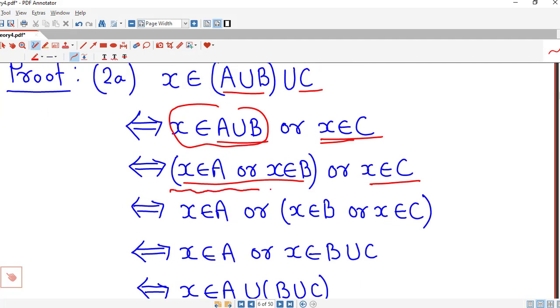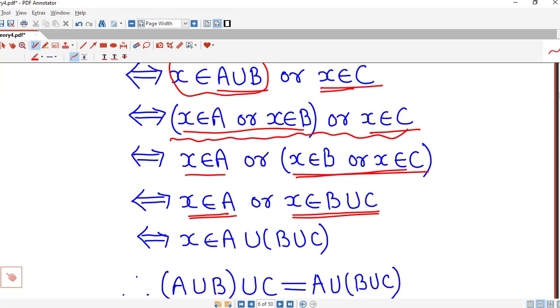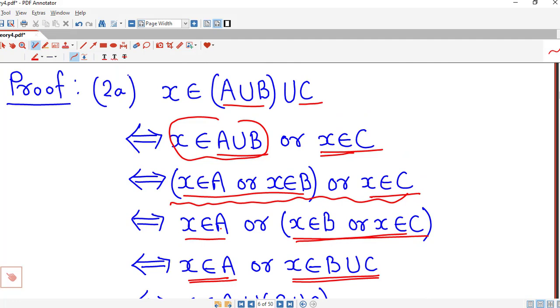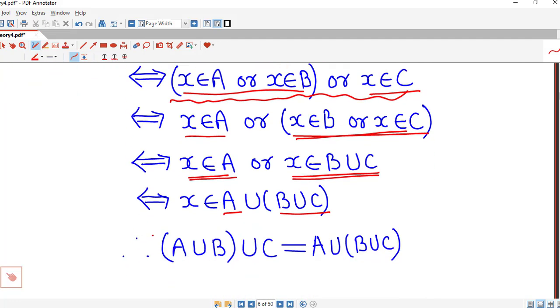Now this whole thing we can rewrite as X belongs to A, or in the bracket X belongs to B or X belongs to C. Now this implies X is in the union of B and C, and X is already in A. This gives me X must be in the union of A and B union C, and we can easily check reverse implications are also true. Therefore both the sets are subsets of each other, and this associative law holds.